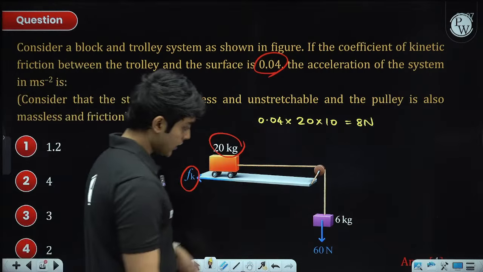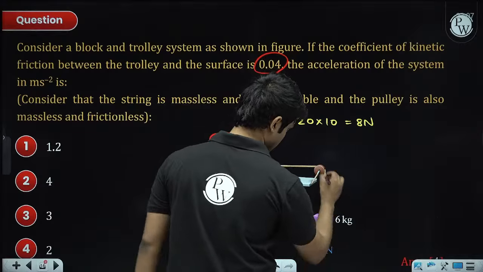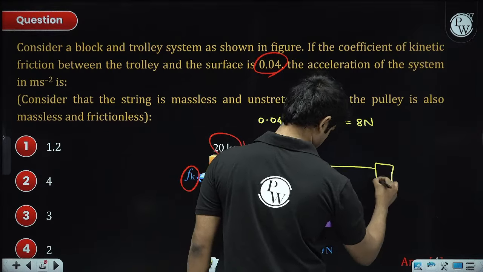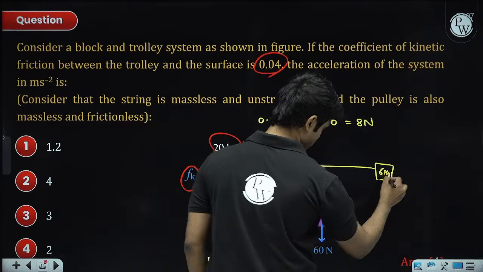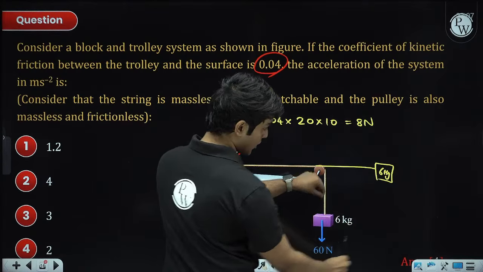Now you can make this block horizontal, something like this. This is 6 kg, and the 60 Newton will also become horizontal.